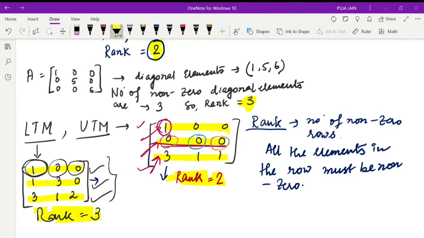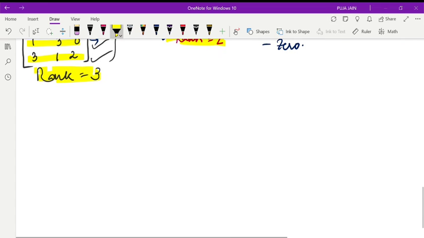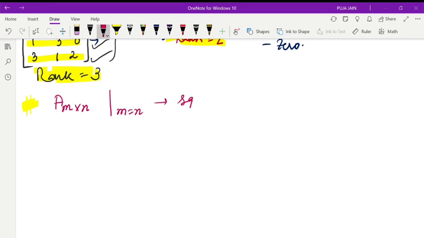Okay. So next we will see how to calculate rank for a normal matrix. Suppose any matrix A is of the order m cross n. If m is equal to n, then we say that the matrix is a square matrix. First we will deal with square matrices, then we will deal with rectangular matrices when m is not equal to n.